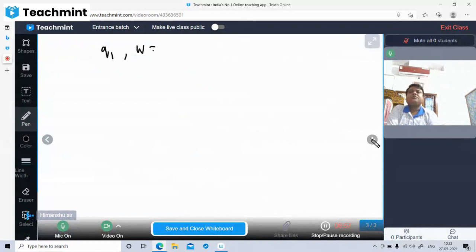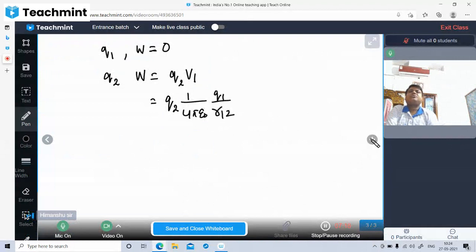But in the presence of Q1, Q2 will do certain work, and that is Q2 into V1, where V1 arises because of Q1. So Q2 times 1 by 4 pi epsilon naught Q1, and the distance is R12. So 1 by 4 pi epsilon naught Q1 Q2 upon R12. This is equation number 3.